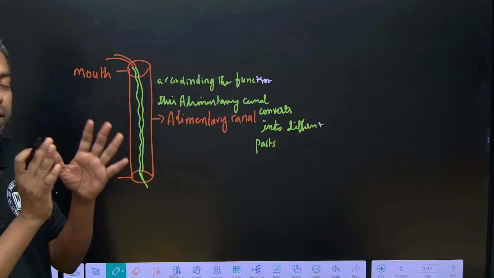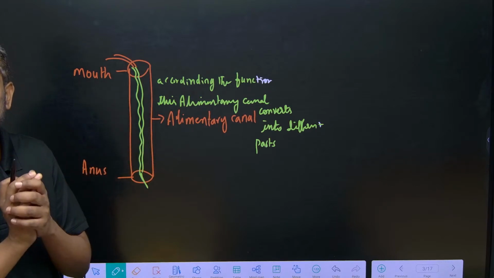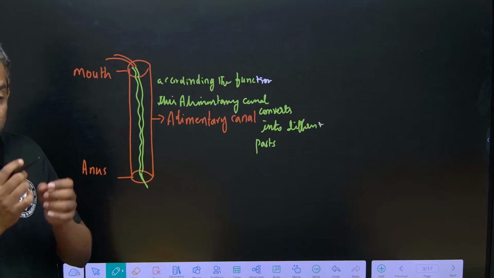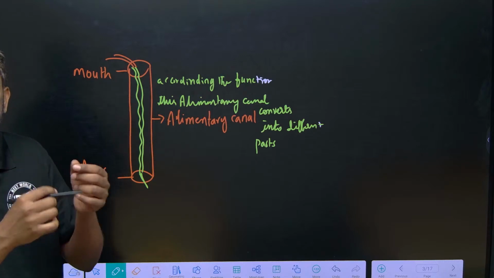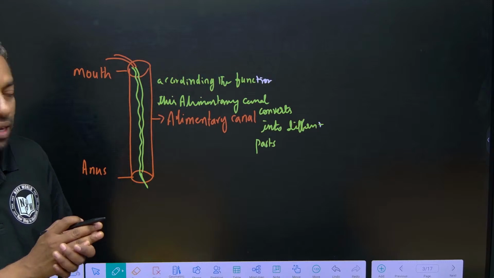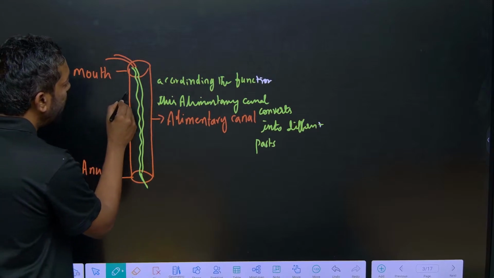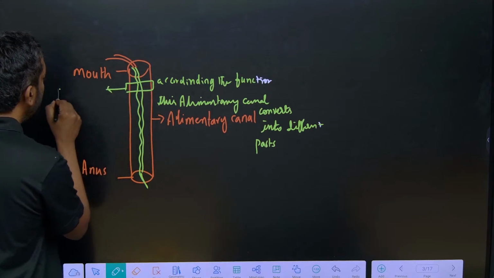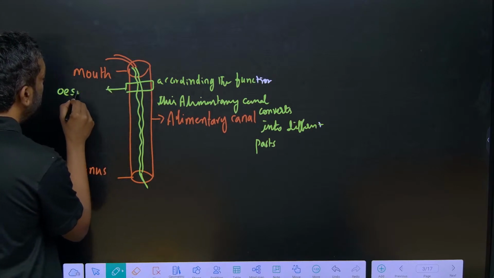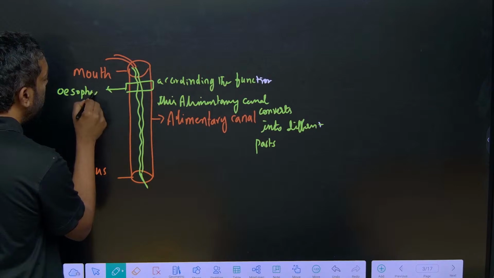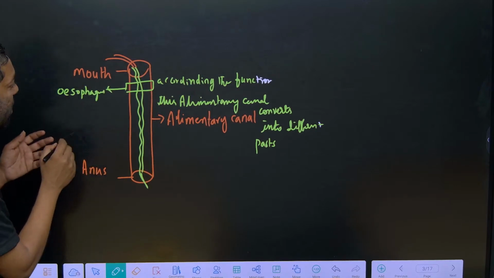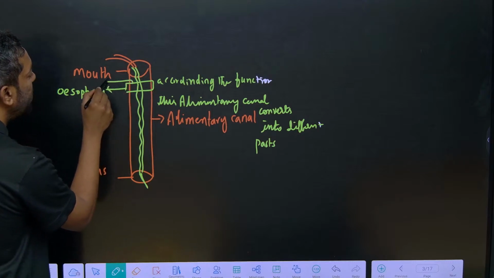First, the digestive system is the tube which starts with the mouth and ends with the anus. That tube is converted into different parts, guys. After the mouth, the first part is the esophagus, which starts with the pharynx.